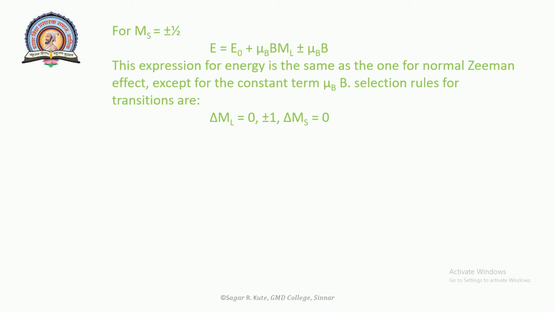The pattern for strong field cases, known as the Paschen-Back effect, is a triplet as in the normal Zeeman effect, except that each line may have fine structure due to the strong neighboring spin-orbit term. Now this was the theory of the Paschen-Back effect.